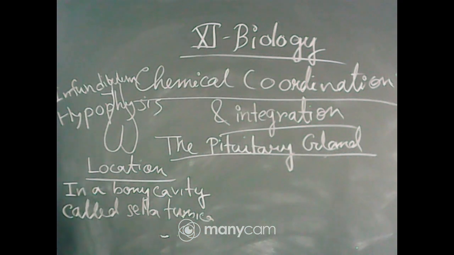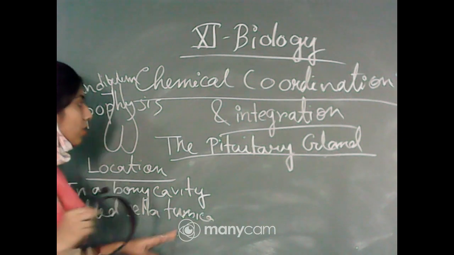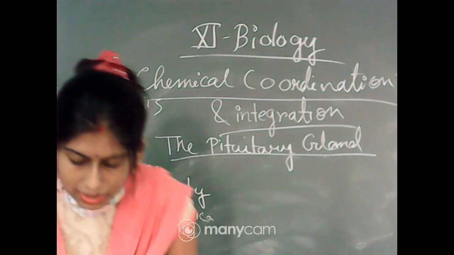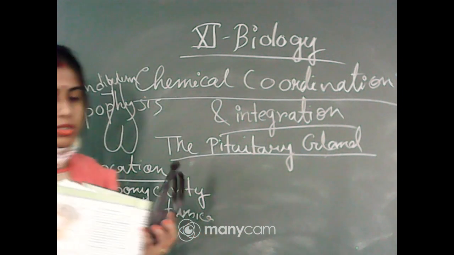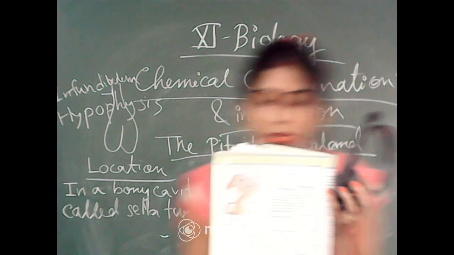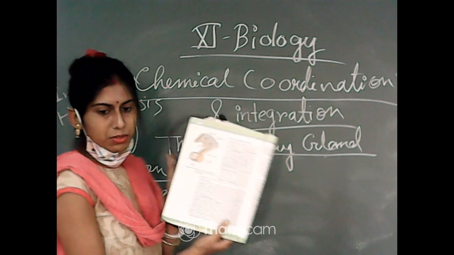So, coming back to the part, I was discussing the location of the pituitary gland. You can see this in the book also. In the book there is a diagram showing the position of the pituitary gland.